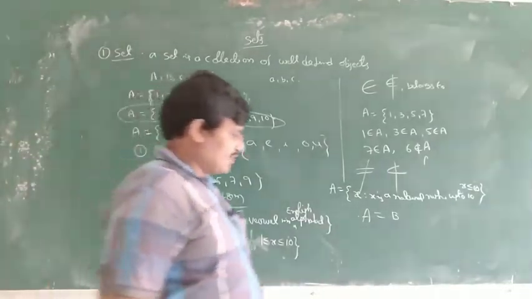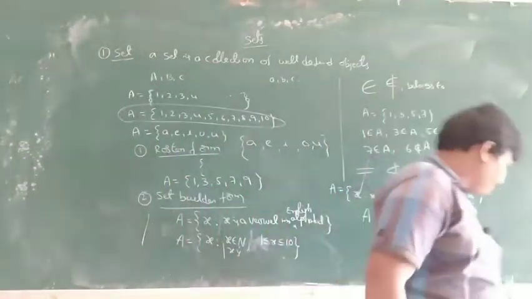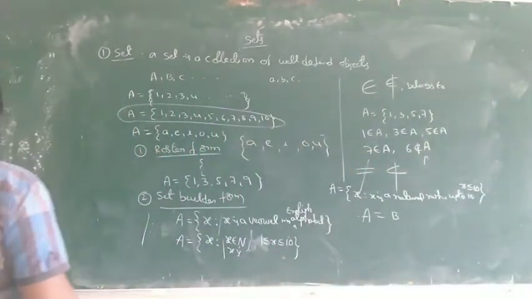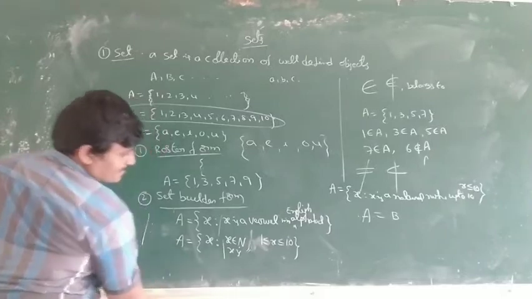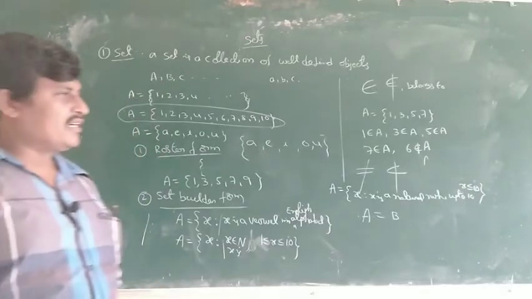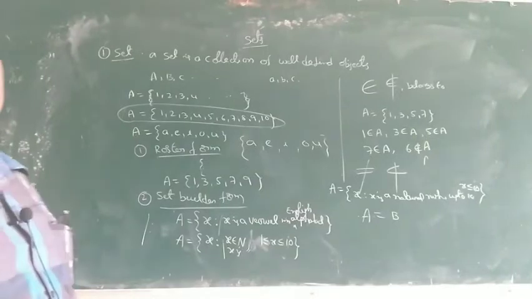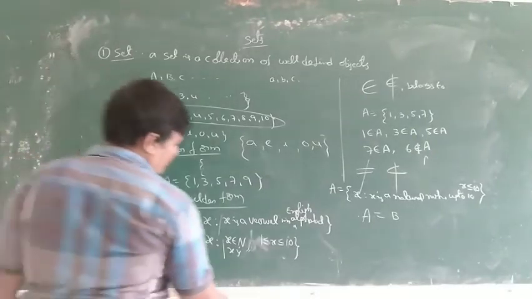Yesterday, what did we complete? Exercise 1.2, first part completed.